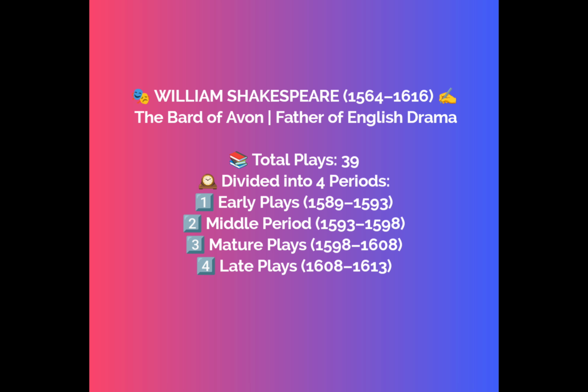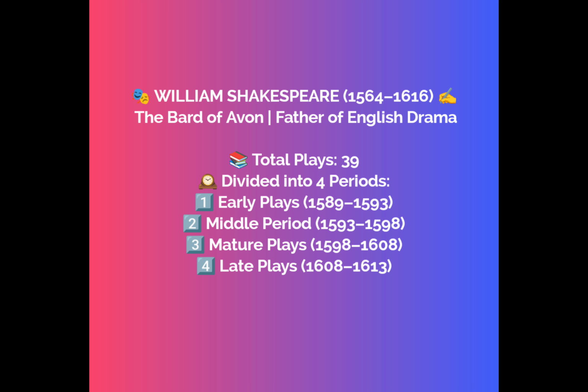Then come the late plays, in which he wrote 7 plays, and those are Pericles, Cymbeline, The Winter's Tale, The Tempest, King Henry VIII, The History of Cardenio, and The Two Noble Kinsmen.